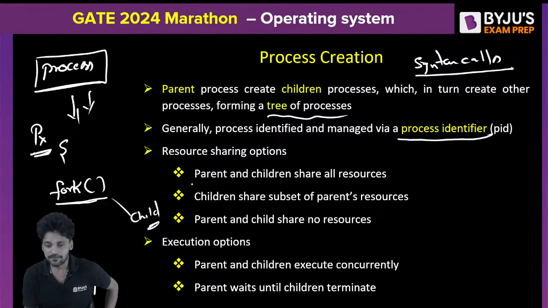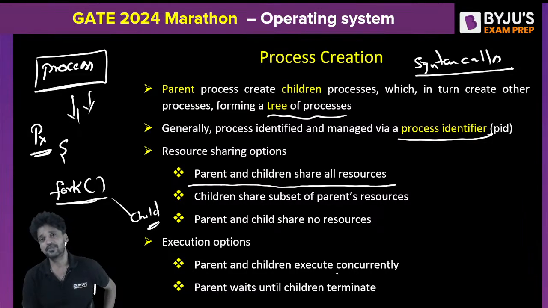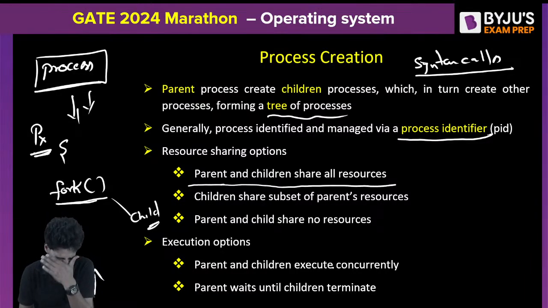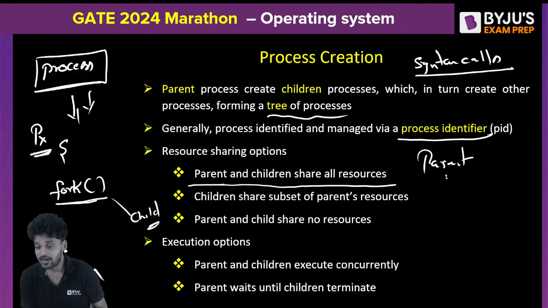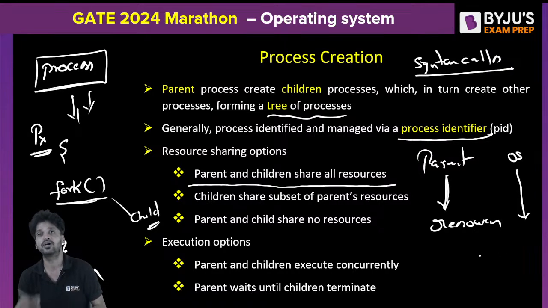Okay. The first one is parent and child will use all the resources. Sorry. The parent will allocate the resources to the child. Okay. Second thing is, parent is not responsible for allocating the resource to the child. The OS directly allocates the resources to every newly created child process. Are we clear? How the resources can be allocated?